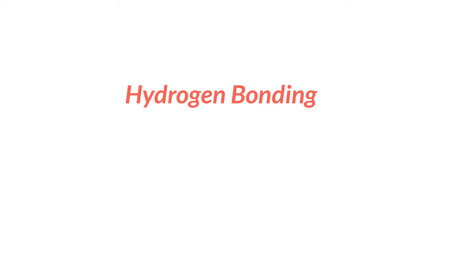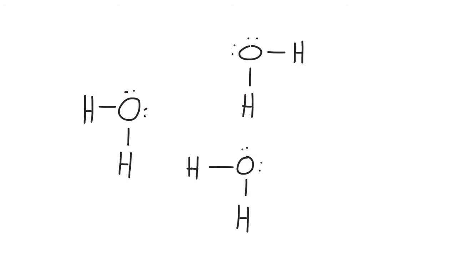Hydrogen bonding is an attractive force between molecules that contain OH groups. If we look at water molecules, they have oxygen atoms and hydrogen atoms bonded together, but the electronegativity of oxygen is much higher than the electronegativity of hydrogen. So the electrons in the bond are held more tightly by the oxygen.